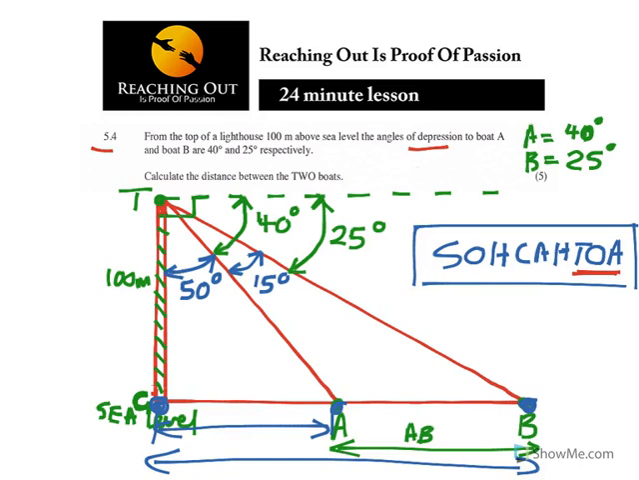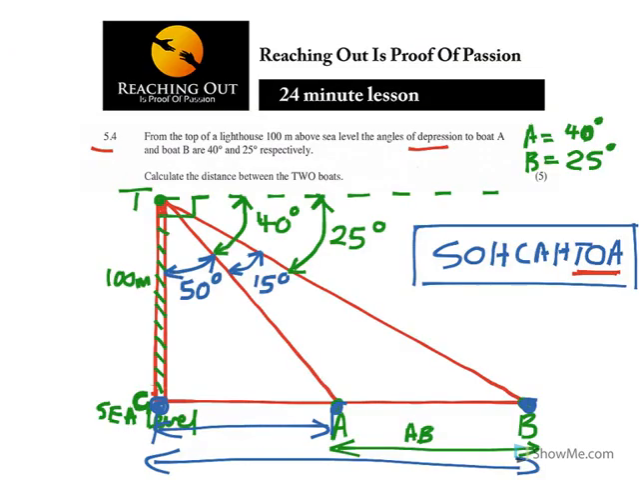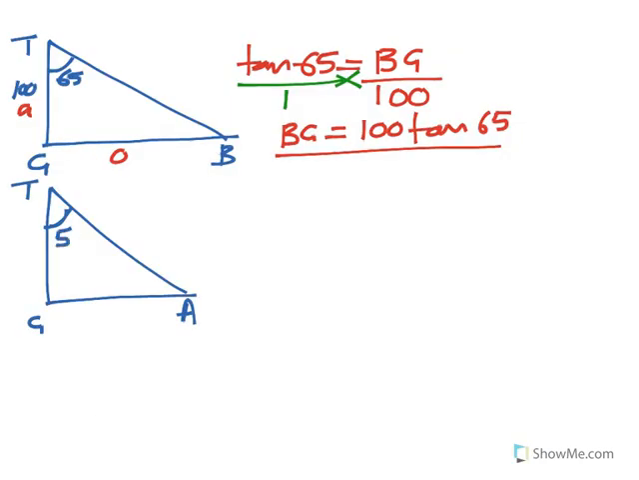You do the same thing again to find GA. For GA you also come with a diagram like this. This is G, this is T, and this is A. Now if you remember, on the diagram you had 50 degrees for this one. So put the 50, not 65, and still you have 100 there. So you do the same thing, tan